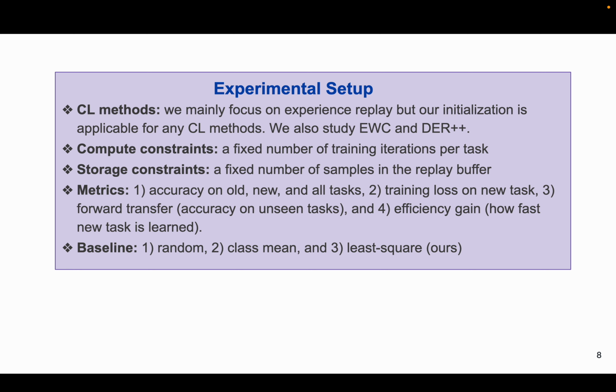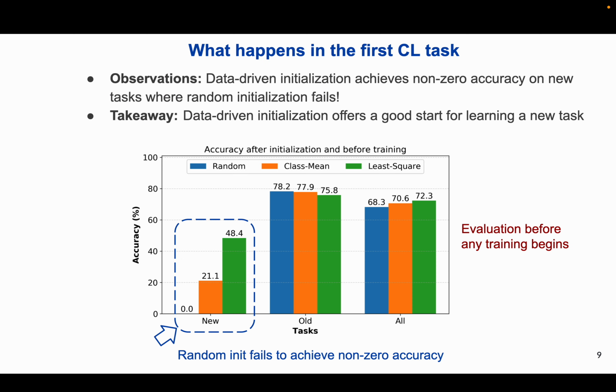Our comparisons include three methods: random initialization, class mean, and least square. We first assess how weight initialization affects adaptation to the first continual learning task, evaluating performance before any training begins. Here's what we find. Random initialization fails to achieve non-zero accuracy due to its lack of alignment with feature statistics. Least square initialization achieves the highest accuracy, followed by class mean. This highlights that data-driven initialization provides a strong foundation for rapid adaptation.